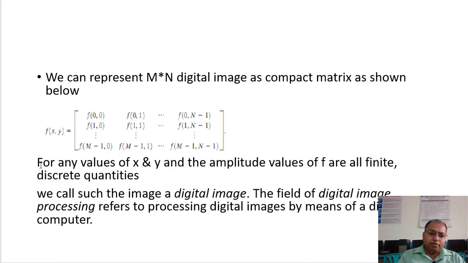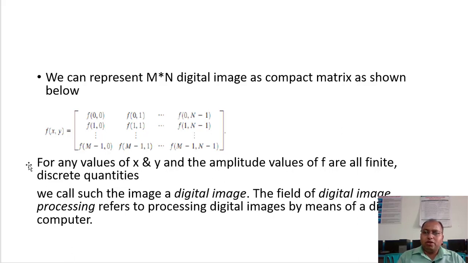For any value of x and y, the amplitude values of f are finite. Definitely they are finite, because we convert the analog quantity into digital by means of sampling and quantization, and then store the sampled and quantized values in a two-dimensional matrix.